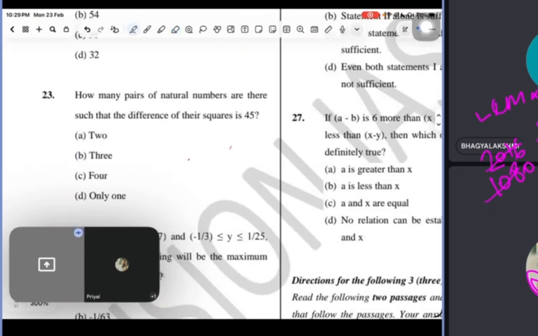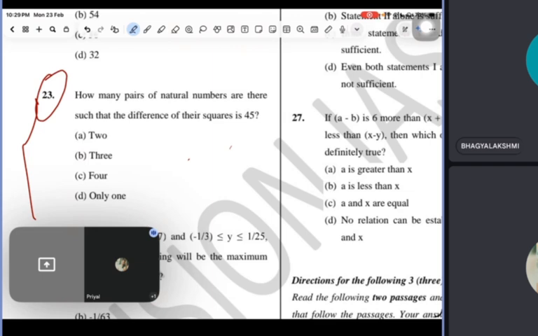Read this question, Priyal. How many pairs of natural numbers are there such that the difference of their squares is 45? Pairs of natural numbers. What question are you asking? We have to take out the pairs of natural numbers whose difference of squares is 45.